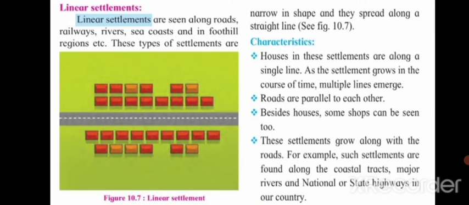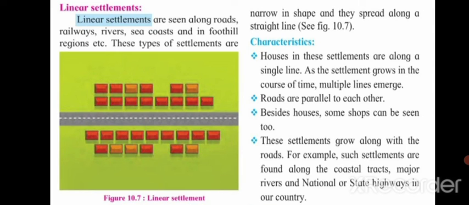Linear settlements are seen along roads, railways, rivers, seacoast, and in foothill regions, etc. These type of settlements are narrow in shape and they spread along a straight line. So what makes linear settlements different from the other settlements? These types of settlements are mostly seen in a straight line, spreading along a roadside. Now let's see the characteristics.